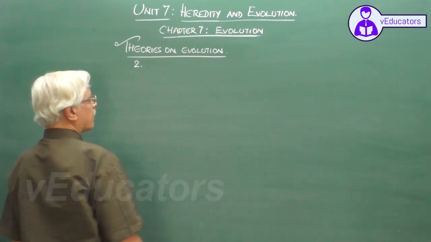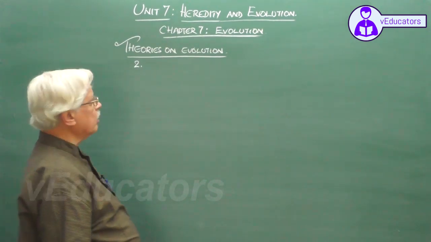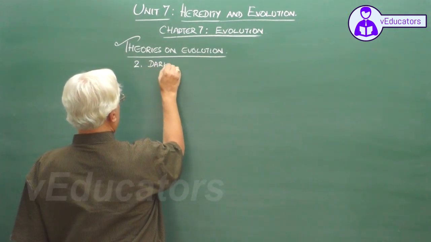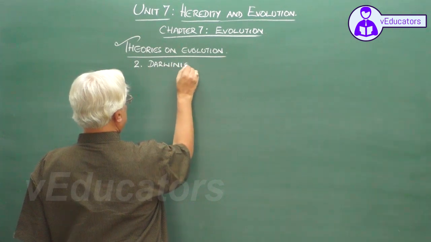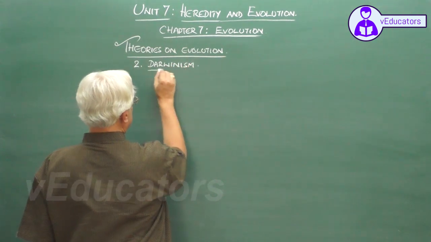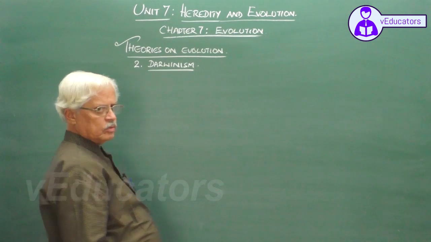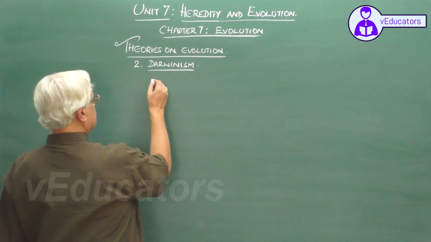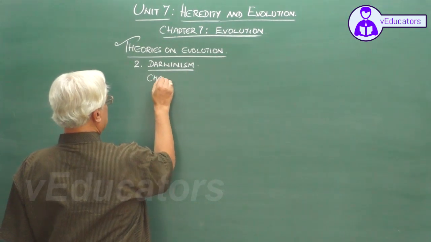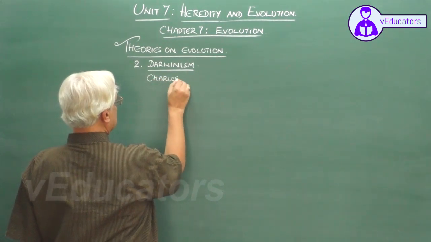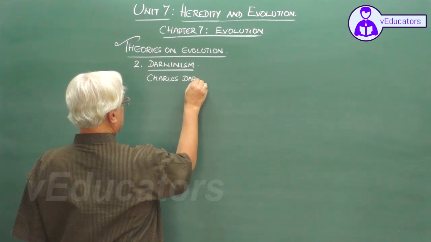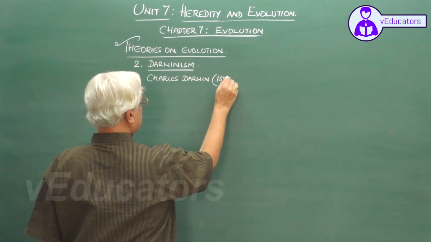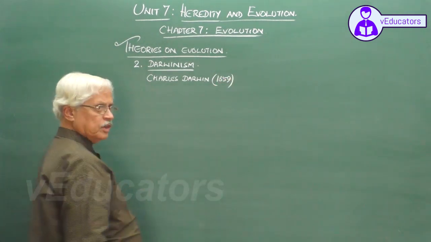The theory on evolution is called Darwinism. It is the theory proposed by Charles Darwin in the year 1859.